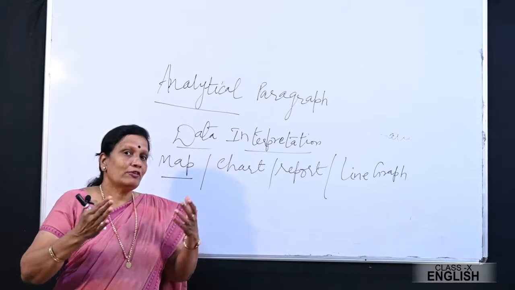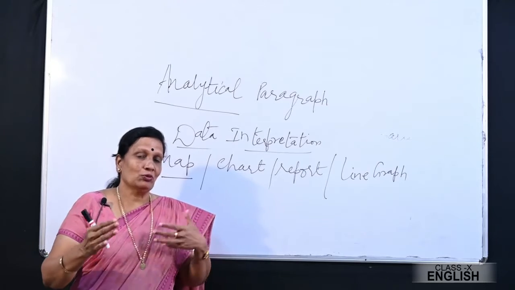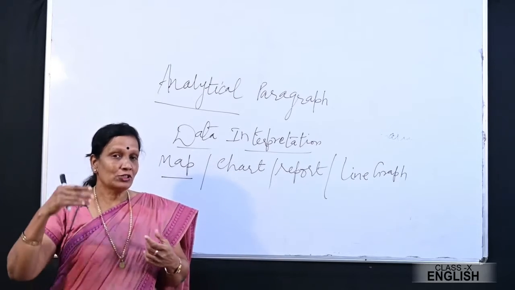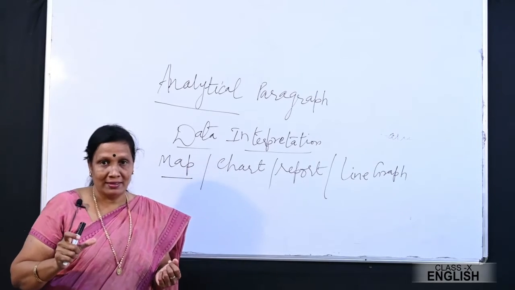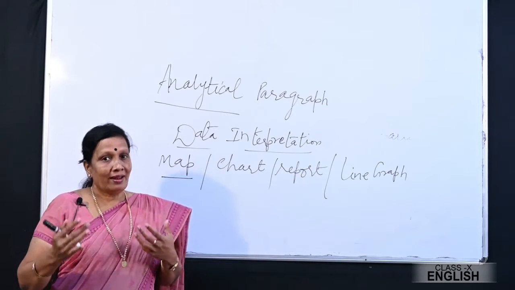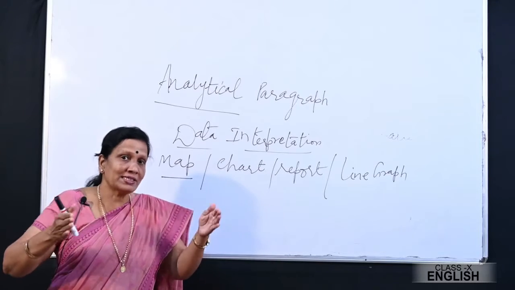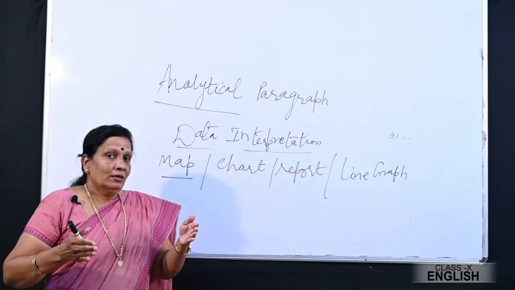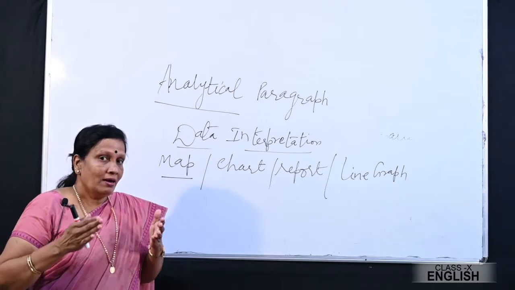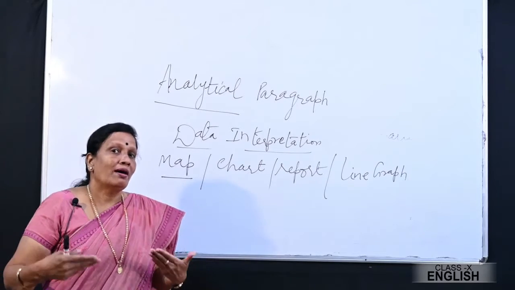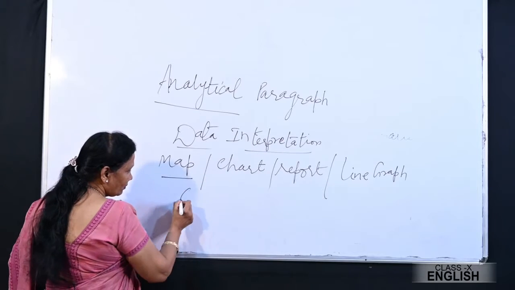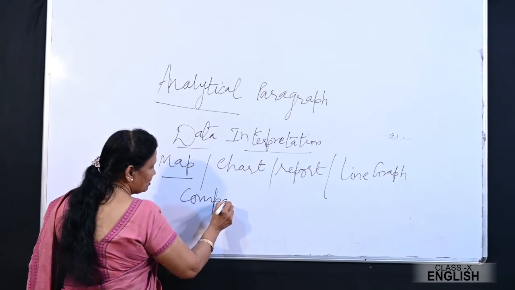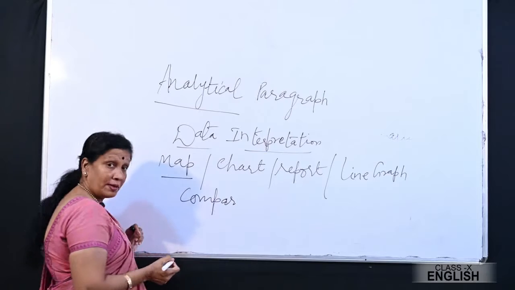And what are the different zones, the red zone, the green zone, and the orange zone. So when you look at this map, you are able to analyze the facts, and you are able to compare the different states, right? So I hope you understand how you are supposed to analyze the facts, right? So the question which is related to the interpretation of data